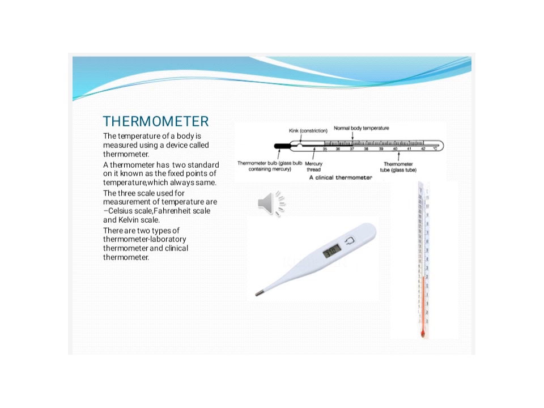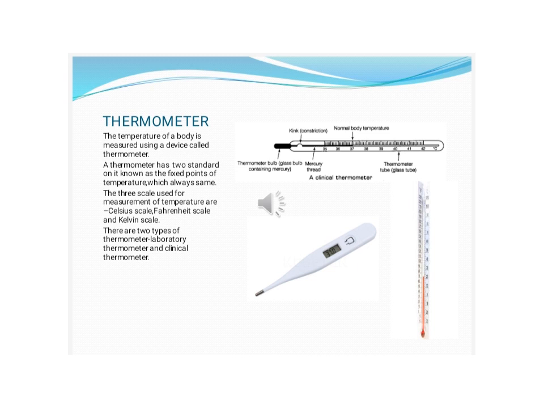Thermo means heat. A thermometer has two fixed points, and the fixed points of the temperature are always the same. The lower fixed point is the temperature at which ice melts at sea level. The upper fixed point is the temperature at which pure water boils at sea level. The three scales used for measurement of temperature are the Celsius scale, Fahrenheit scale and Kelvin scale. The Celsius scale is named after the Swedish scientist Anders Celsius. In the Celsius scale, the lower fixed point is 0 degrees Celsius and the upper fixed point is 100 degrees Celsius.